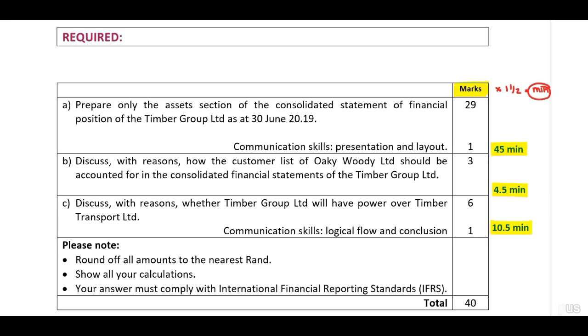Right, let's briefly read through the requirement. A, prepare only the assets section of the consolidated statement of financial position of the Timber Group Limited as at 30 June 2019. Communication skills, 1 mark. B, discuss with reasons how the customer list of Oakey Woody Limited should be accounted for in the consolidated financial statements of Timber Group Limited, 3 marks.